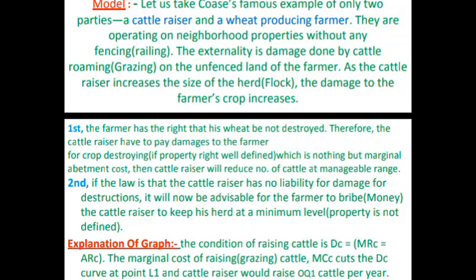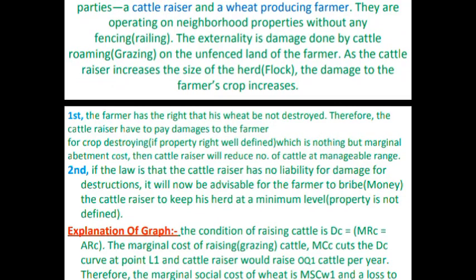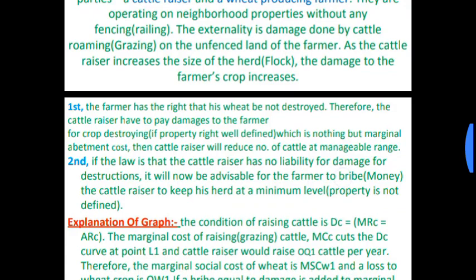The externality is the damage done by cattle roaming and grazing on the unfenced land of the farmer. It is obviously a negative externality.